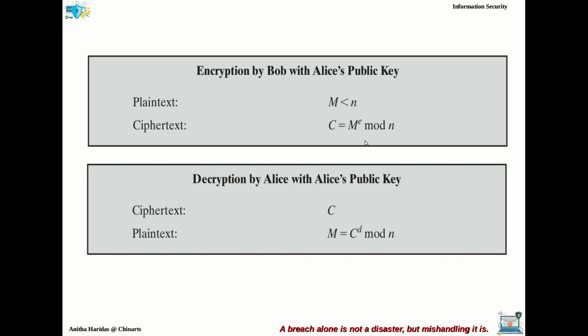Then the ciphertext can be calculated like this, and for the decryption, again using an expression with exponentiation, the plain text message can be calculated or created. So these are the encryption and decryption processes in the RSA algorithm.